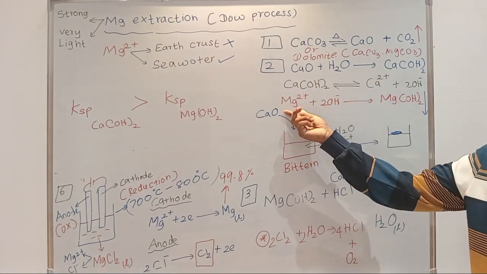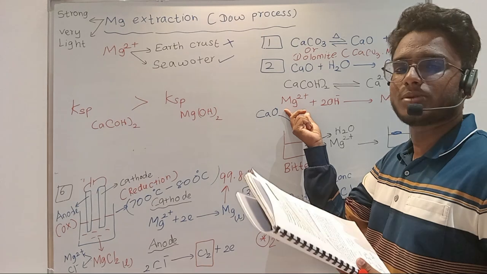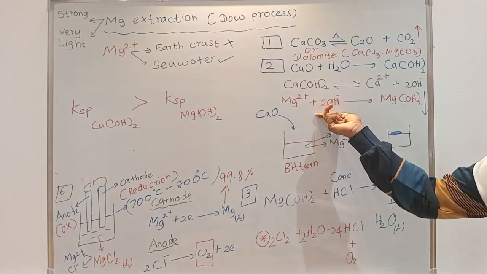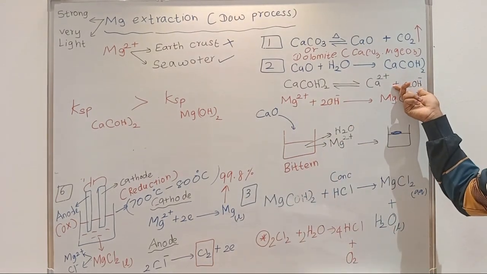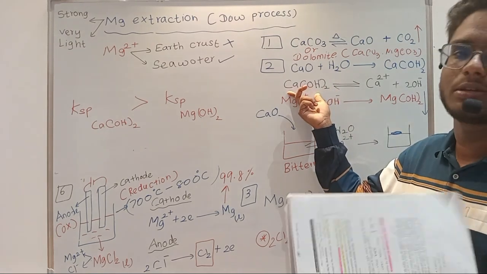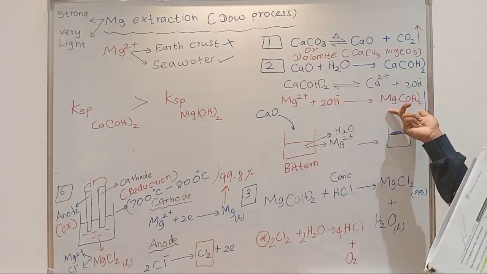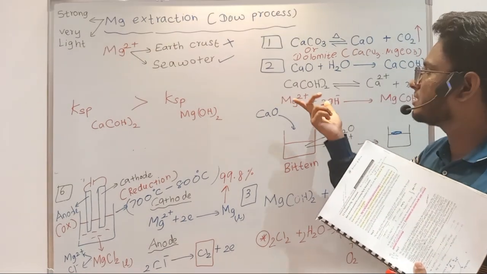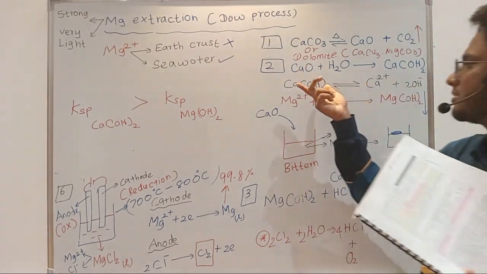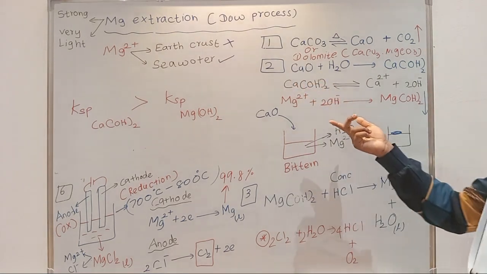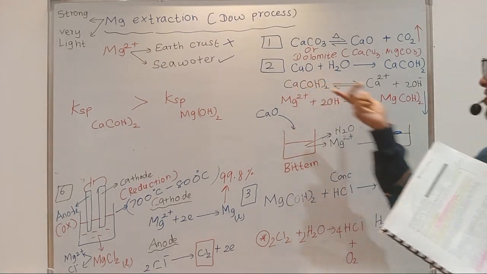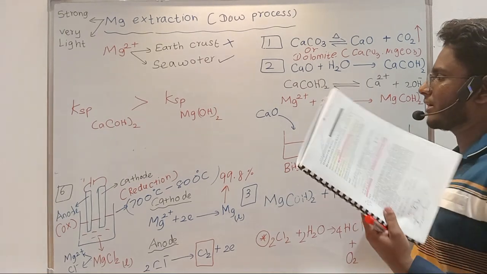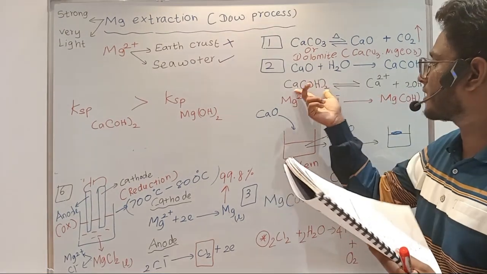Because only a certain amount of magnesium 2 plus is present. If you have excess OH minus ions, then calcium hydroxide will be present also, right? So you must be concerned about the amount of calcium oxide added. However, after precipitating, you will have both calcium hydroxide and magnesium hydroxide, which you can't avoid, right? So that is a disadvantage in step 2.